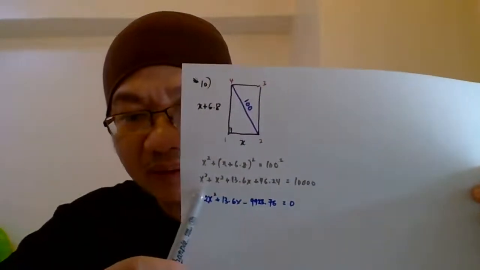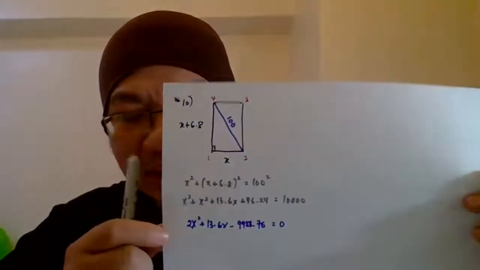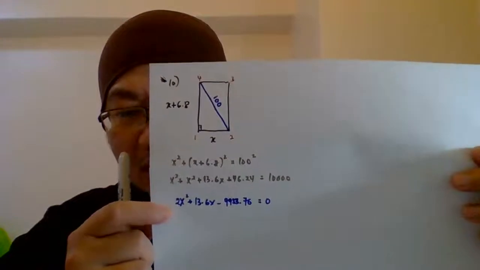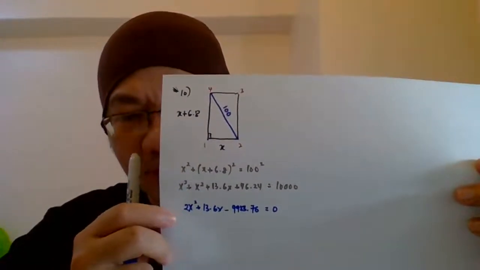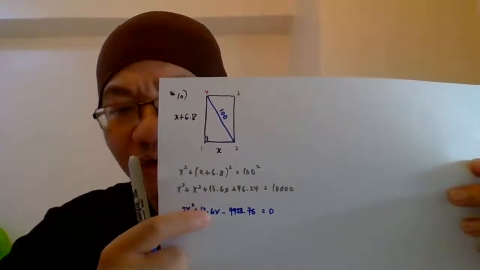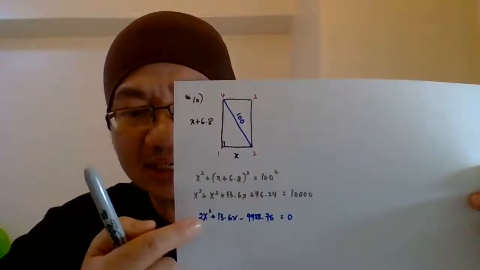After we simplify this gold color, we are supposed to get the blue color. This is the general form. It is also the simplest form, because 13.6 we cannot divide by 2, it would still have a decimal. So that's why this is the simplest.